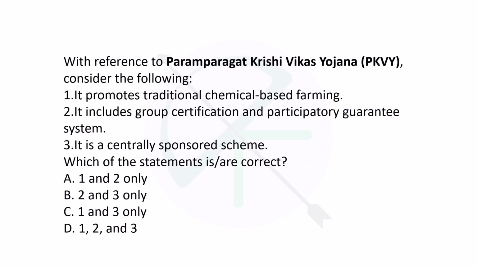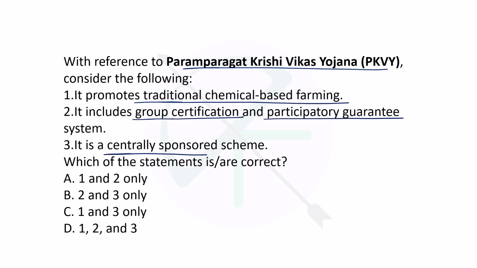Now the next question is, with reference to Paramparagat Krishi Vikas Yojana, consider the following. It promotes traditional chemical based farming. It includes group certification and participatory guarantee system, and it is a centrally sponsored scheme. Right, so the first statement, it promotes traditional chemical based farming, is false. It rather tries to reduce the dependence, and it promotes organic farming, right?